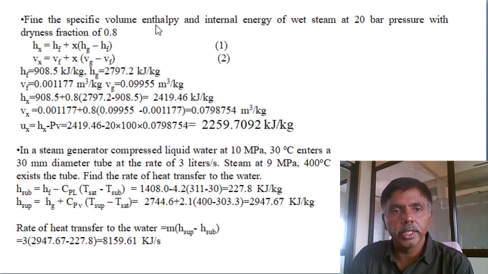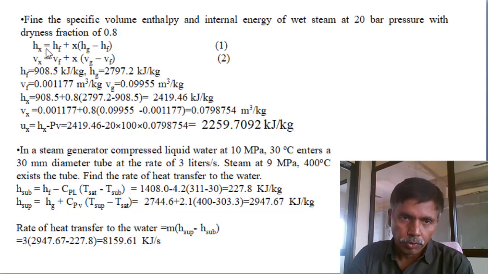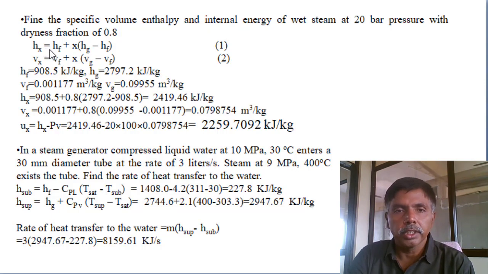First we will calculate the enthalpy. Then enthalpy minus flow work, pressure into volume, gives the internal energy. In the wet region, the enthalpy we want to determine is enthalpy at saturated liquid plus x into the enthalpy at saturated vapor minus saturated liquid, and likewise for specific volume.